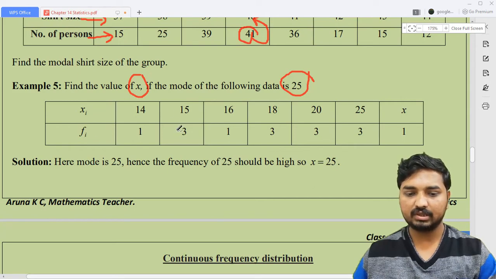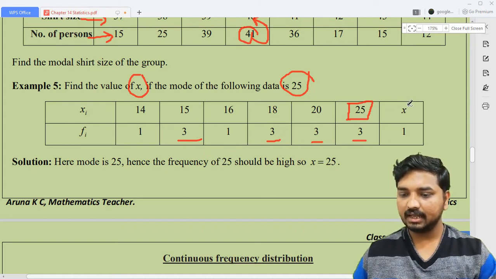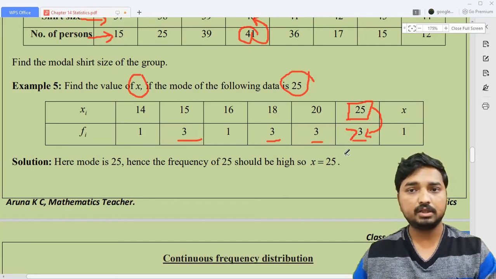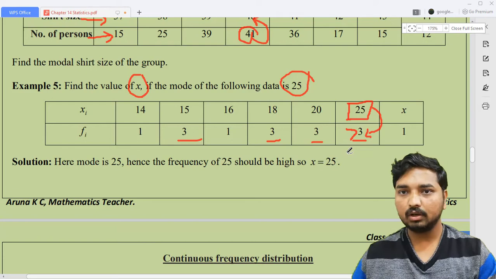Now look at the frequency column. The first column is data, and 25 is present here. Since 25 is the mode, its frequency should be high. But if you look at the frequency column, the frequency of 25 is 3. Here the frequency is again 3, here also 3, here also 3. And x appears one time. Since 25 is the mode, its frequency should be greater than 3. At least it must be 4. Then only can we call it the mode.